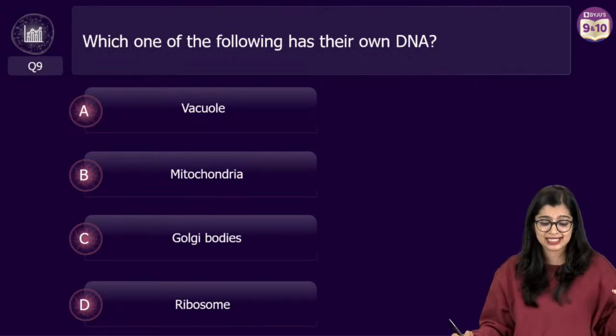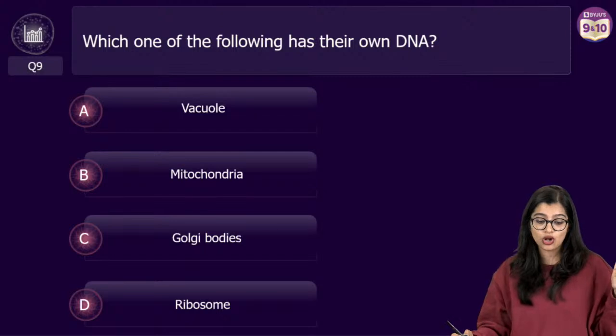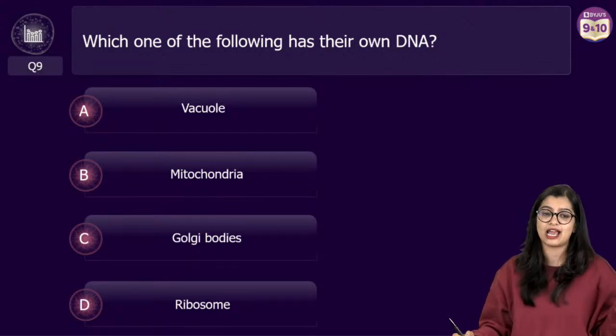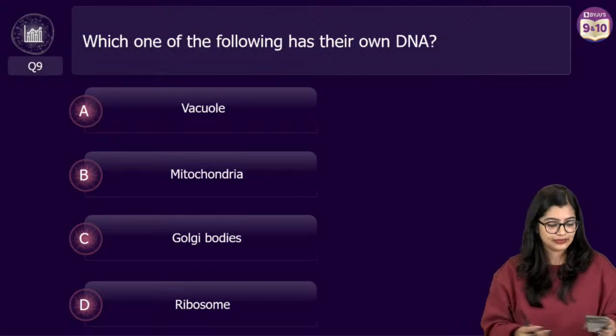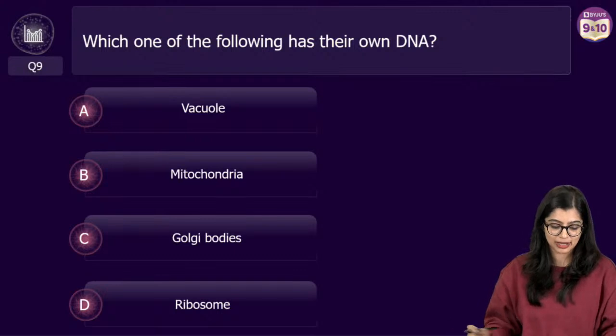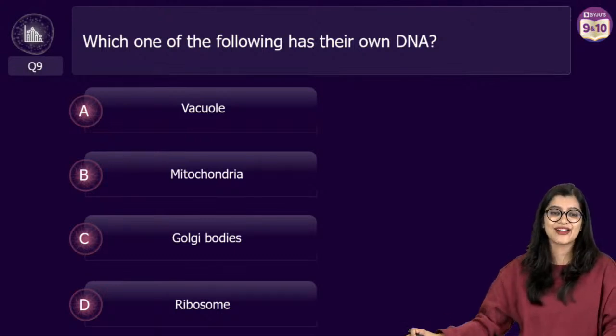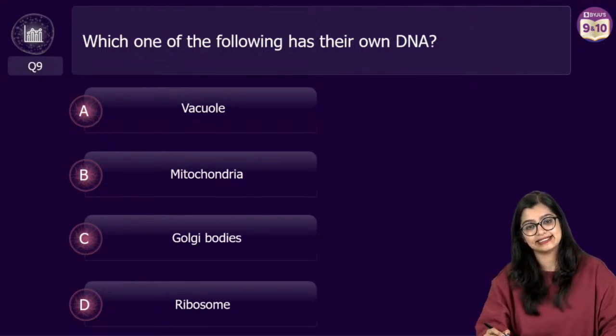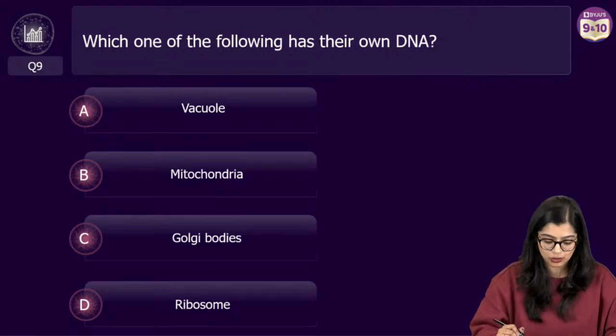Which among the following has its own DNA? Vacuole, mitochondria, Golgi, ribosome. So easy, right? Very, very easy. Yes, everybody's saying, ma'am, B is winning with runs. Amazing. Very good, very good. Yes, exactly. Easy peasy, lemon squeezy.